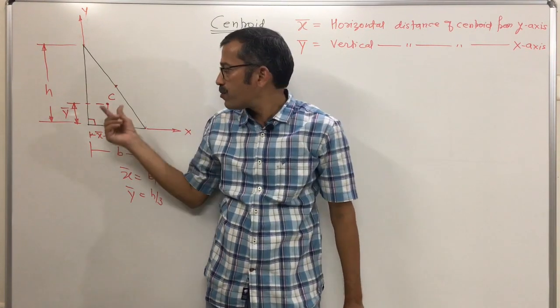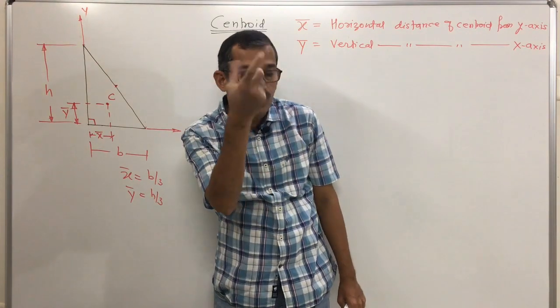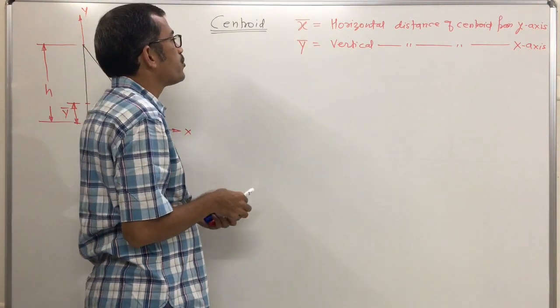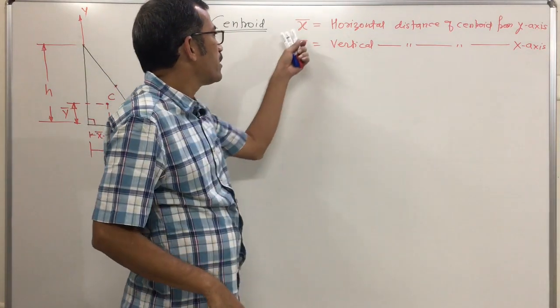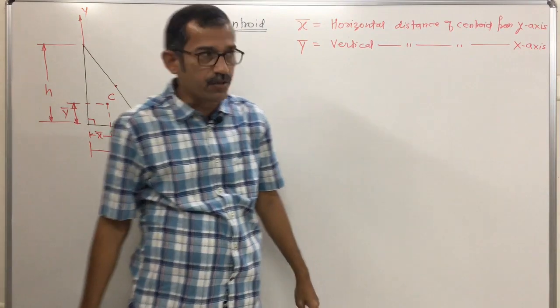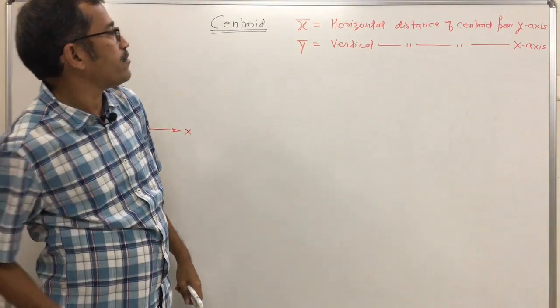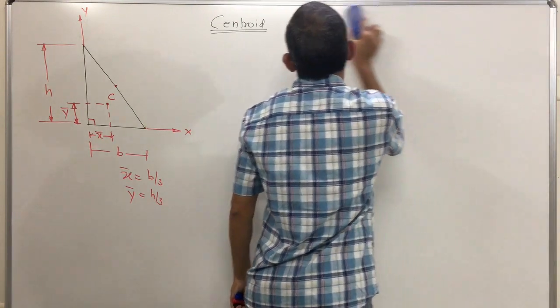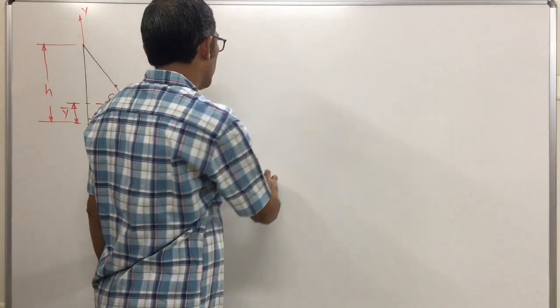Clear? So for this triangular lamina we will take some 2-3 cases, so that you should not get confused while solving problems. Is this clear? Everyone has noted this. X bar is the horizontal distance of the centroid from the y axis. Y bar is the vertical distance of the centroid from the x axis, right?